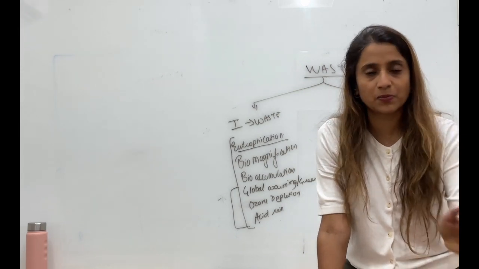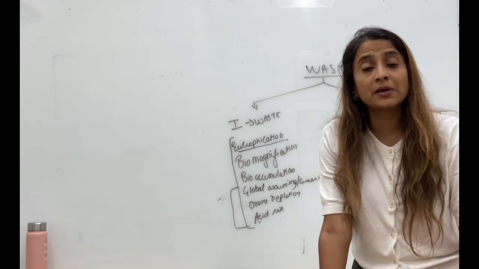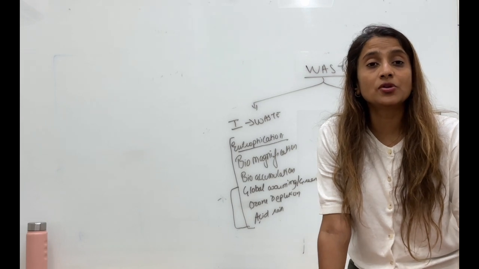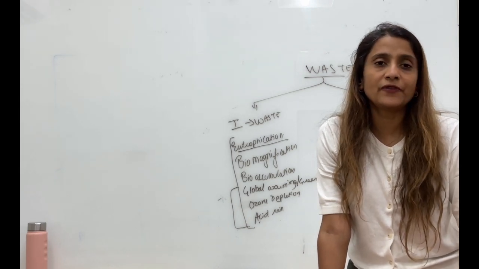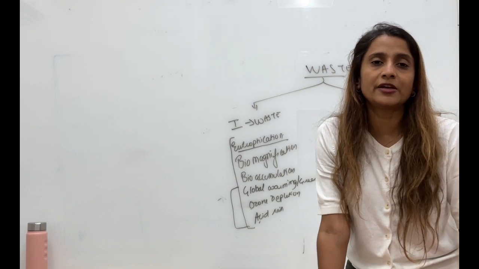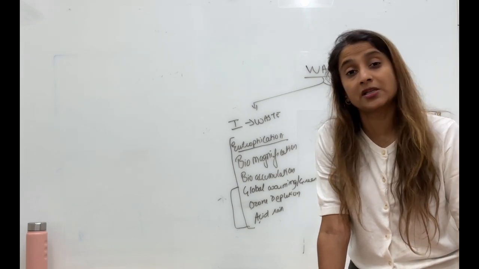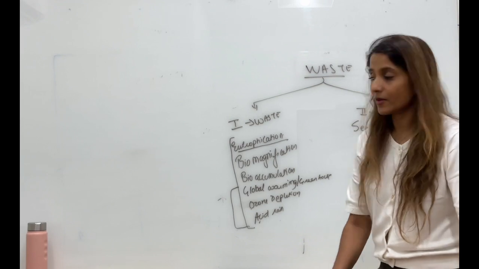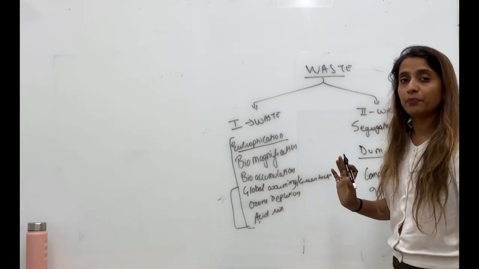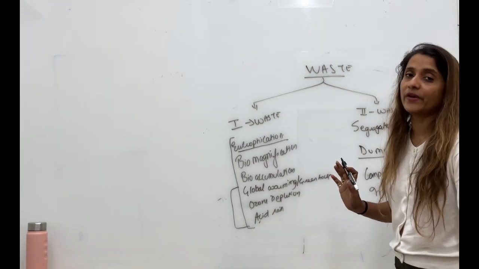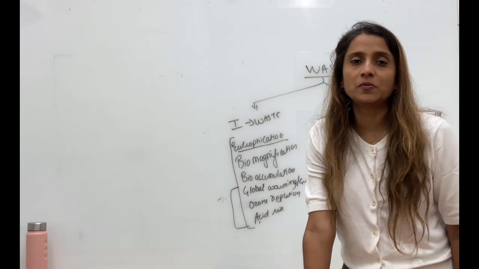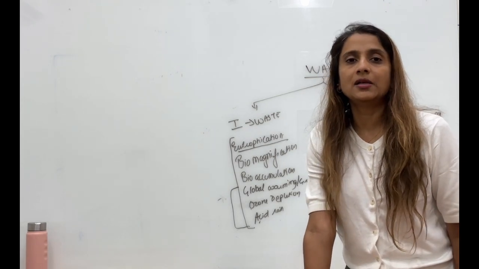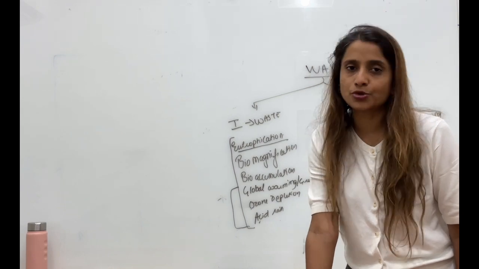I have given in my notes book which I have mentioned. Please make a note. Why should we promote use of organic fertilizer? Because chemical fertilizer leads to addition of nitrate and phosphate in the water body, which leads to eutrophication. These are very important things. You should know very well from this chapter. Also, impact of waste on human, animal and aquatic life. That also you should read properly.